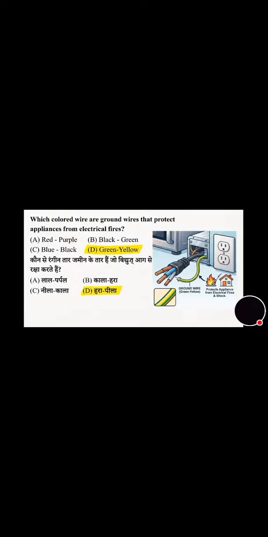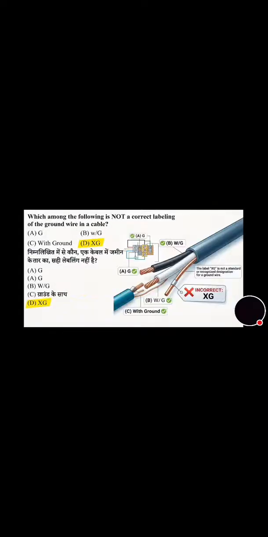Now we will move towards the next question that's on the screen. You can see, which among the following is not a correct labeling of ground wire in a cable? That is G or WG or ground or XG. Its correct answer is option D, that is XG.